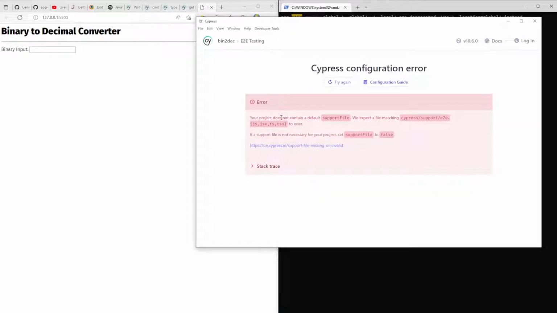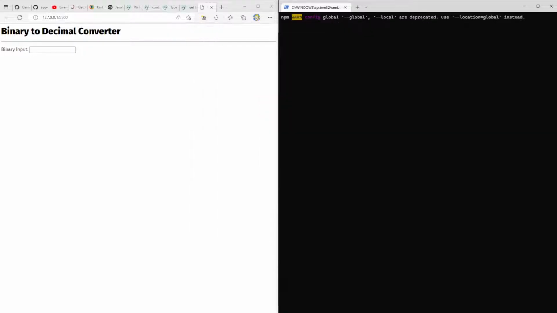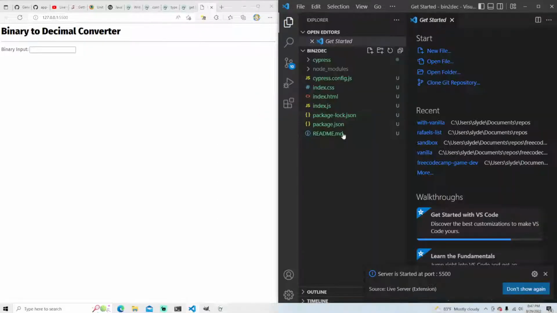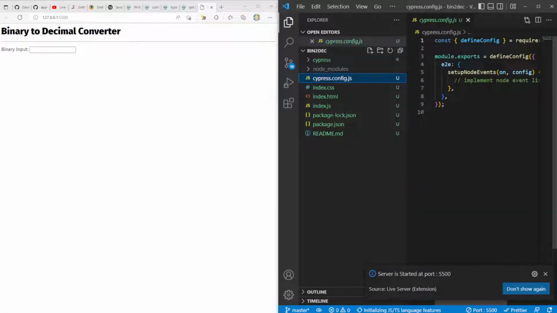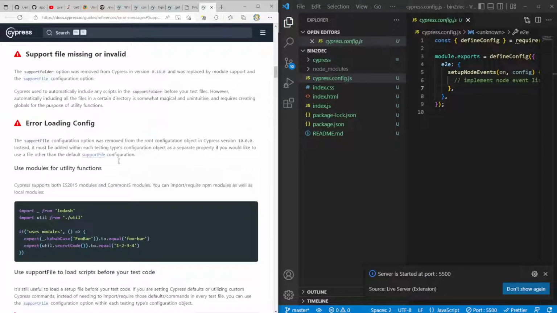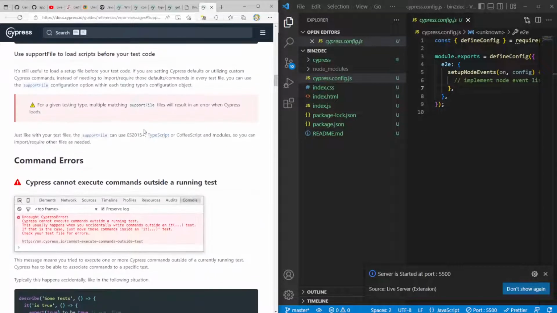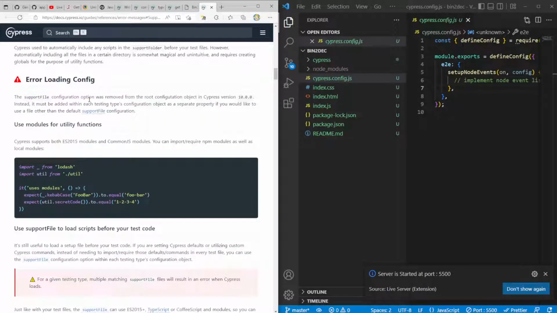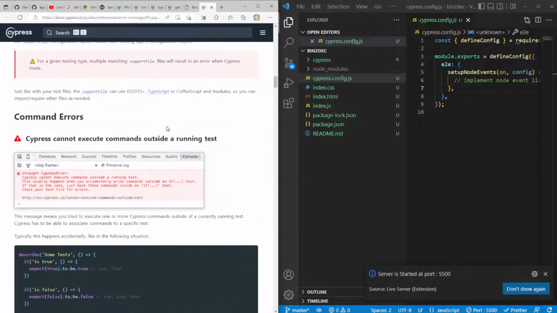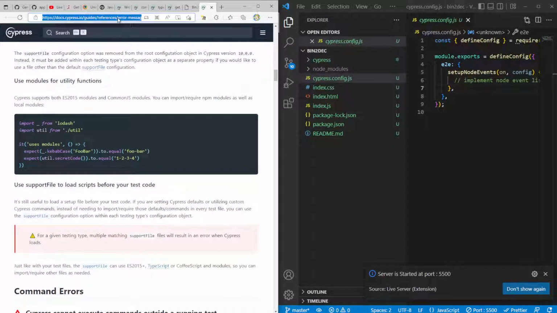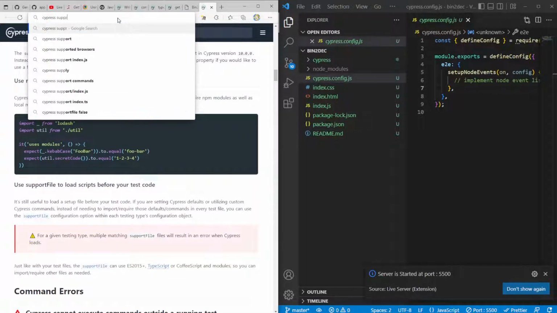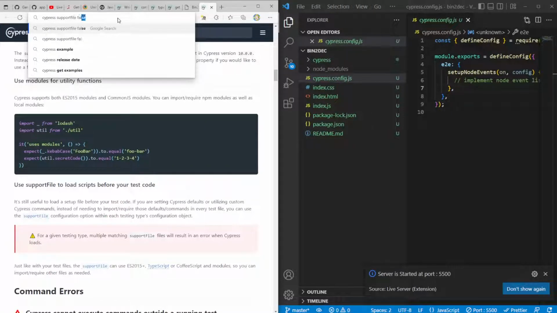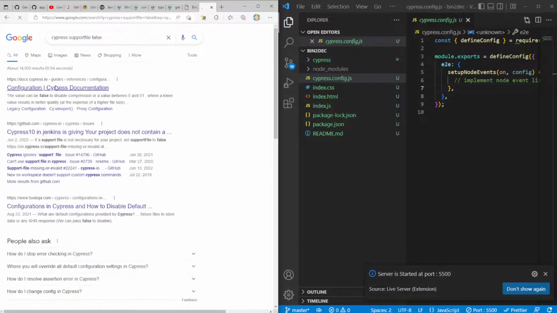E2E testing. Your project does not contain a default support file. Set support file to false. Okay, I don't need a support file. So can we just come in here and say, let me see. Support file, error loading config. How can I set Cypress support file false?